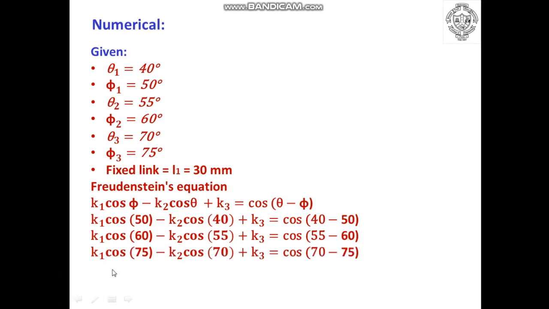And in the third equation, we can write it as K1 cos 75, which is phi 3, minus K2 cos 70, which is theta 3, plus K3 is equal to cos 70 minus 75.